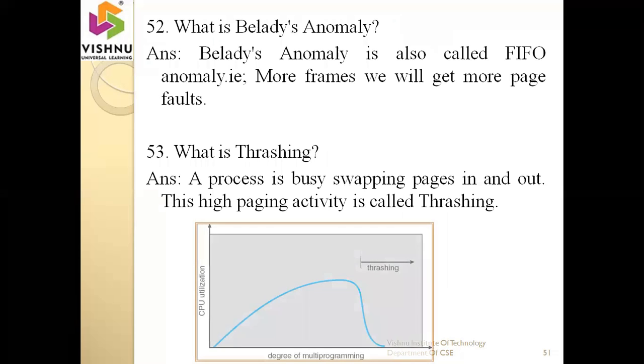Next one is what is Belady's anomaly. Belady's anomaly is also called FIFO anomaly. Actually, this is the drawback of the FIFO page replacement algorithm. It means if the number of frames increases, the page fault rate also increases. But in the general case, if the frames increase, the page faults decrease. In the case of FIFO, when the frames increase, the page fault rate also increases.